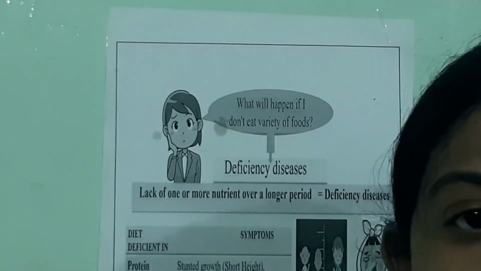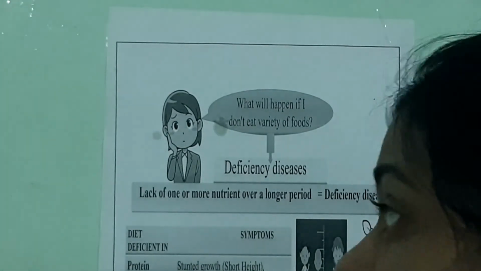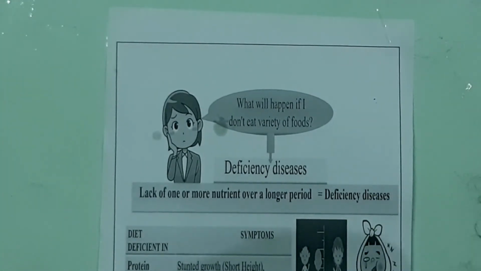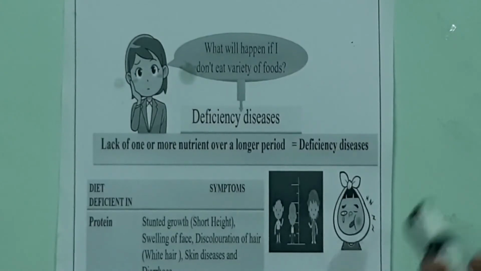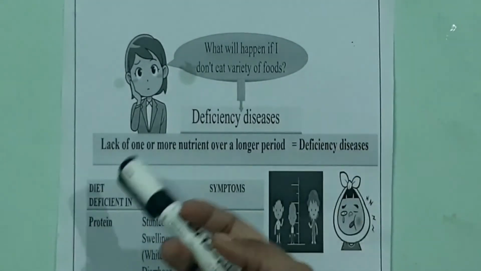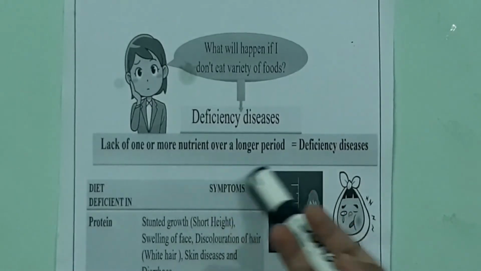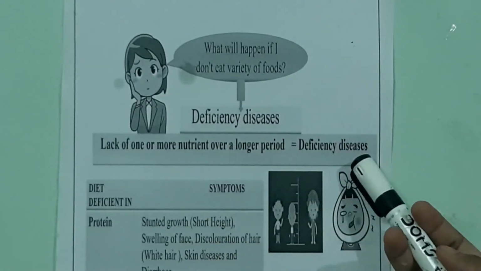I have told you why we should eat varieties of food. Now we are going to see what will happen if we don't eat varieties of food. Absolutely, it will lead to deficiency diseases. Lack of one or more nutrients over a longer period will lead to deficiency diseases.